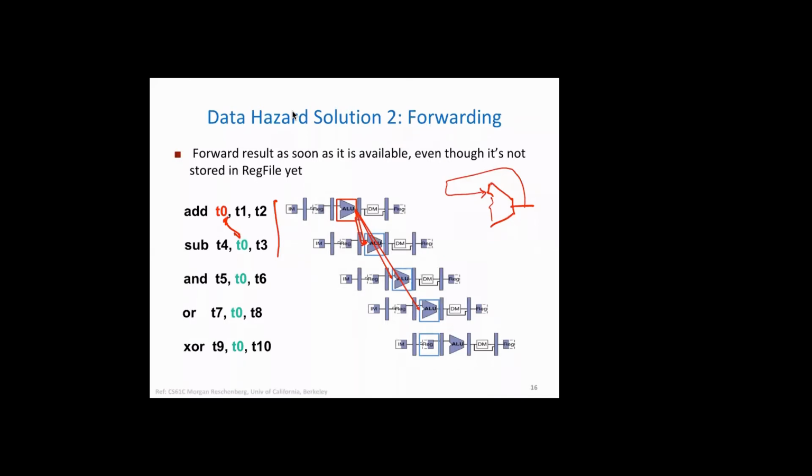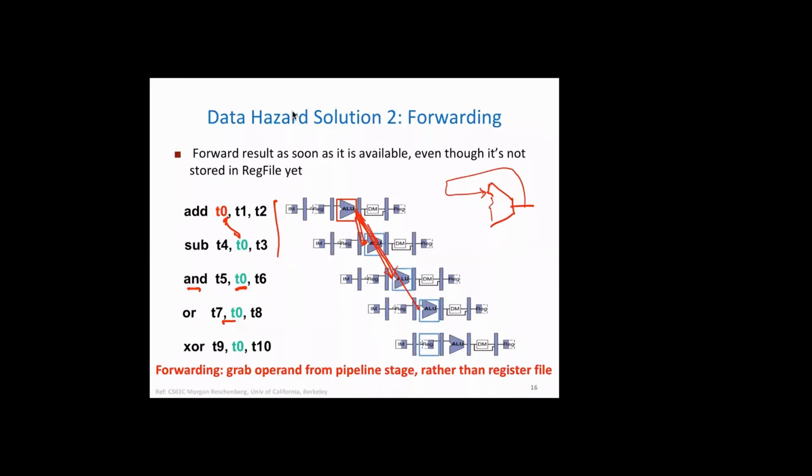Similarly, we can do it for the AND operation. Here again, the same value of T0 can come here, that's shown here. And the same for the third one, if double pumping is not used, right? Then we can actually move the value here.